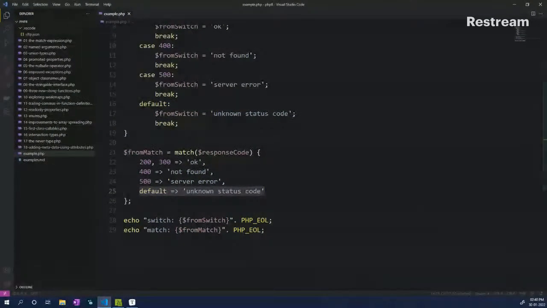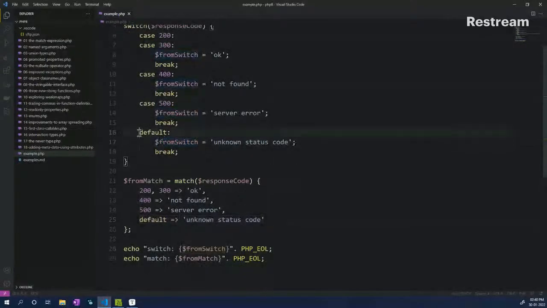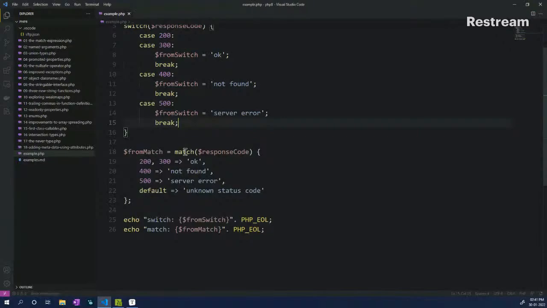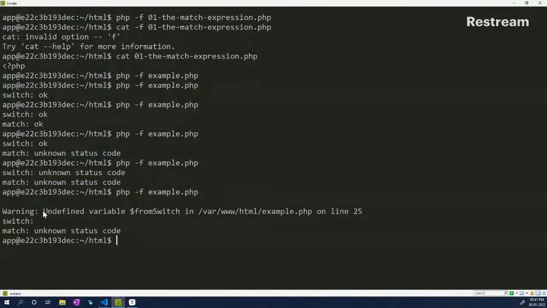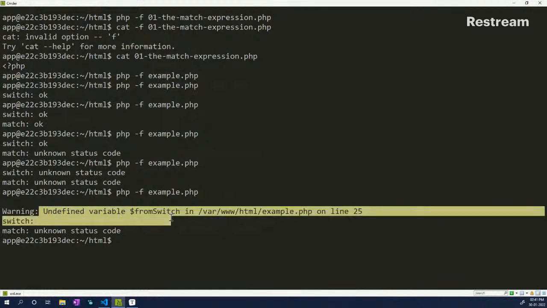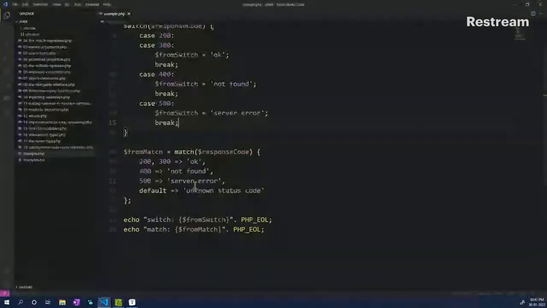Okay. So now let's see how the errors are handled. Let's say that I remove this default statement from our switch case, save it, and try to run it, see what happens. You'll see that you get an undefined variable from switch, and it doesn't really throw any kind of an error, right?